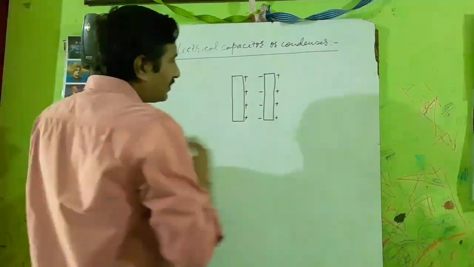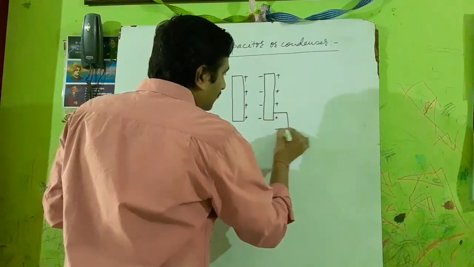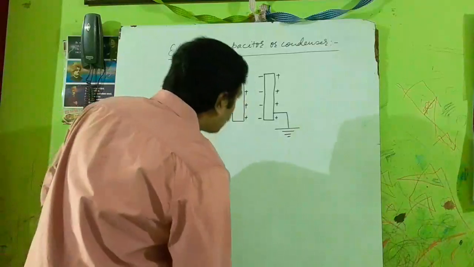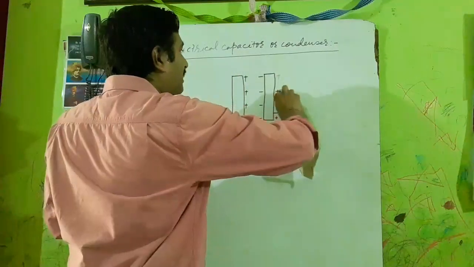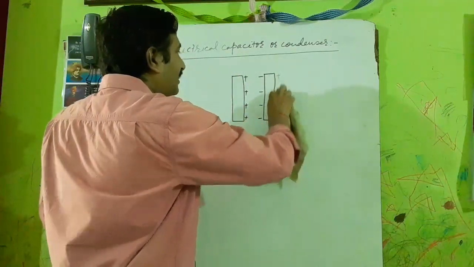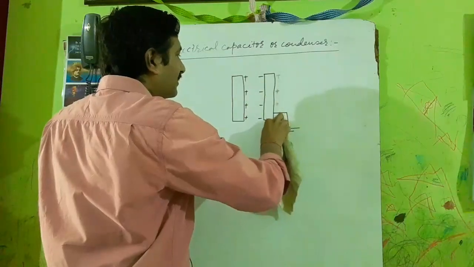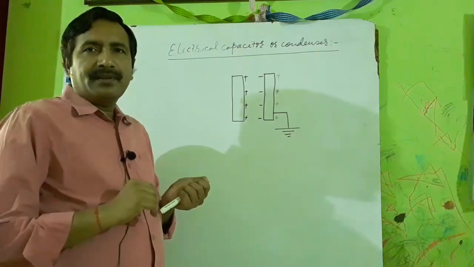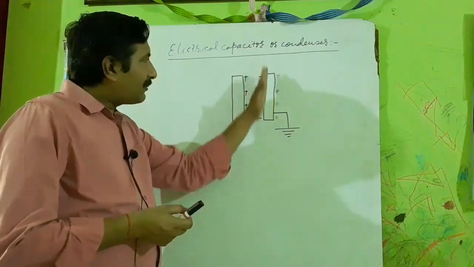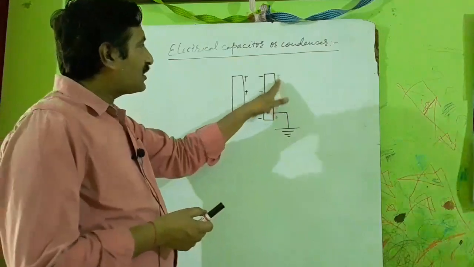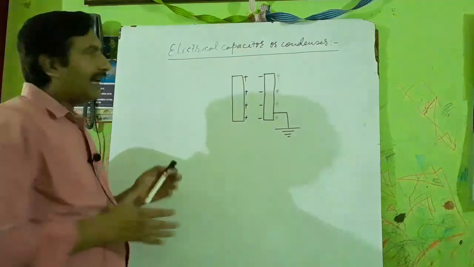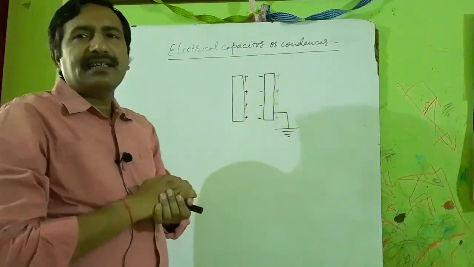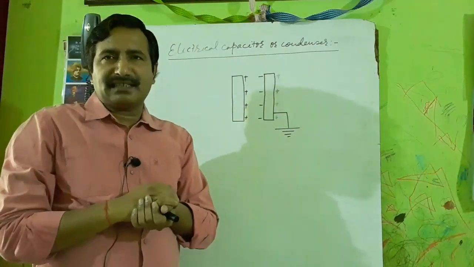For that purpose, we connect it to the earth, to the ground. As soon as we connect it to the earth, this positive charge will be neutralized. How? The negative charge, that is electrons, from the earth will come to this conductor and neutralize these positive charges. And there will be only negative charge. This type of arrangement is called an electrical capacitor or electrical condenser.